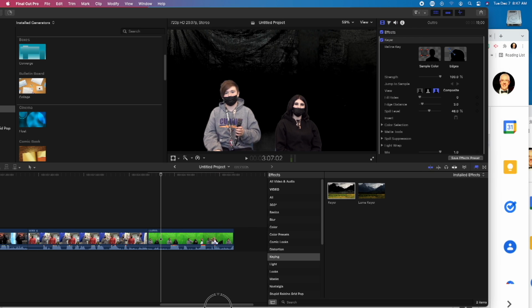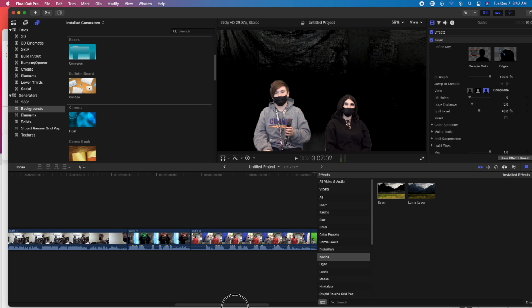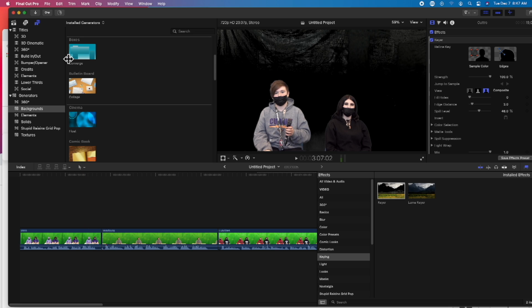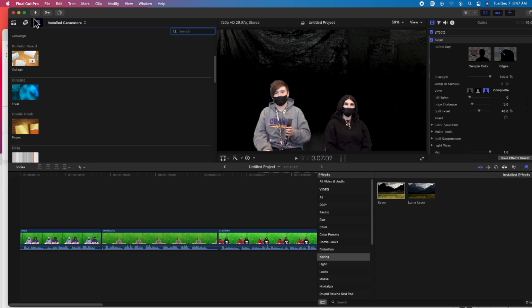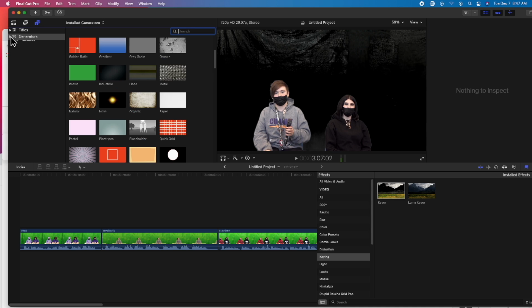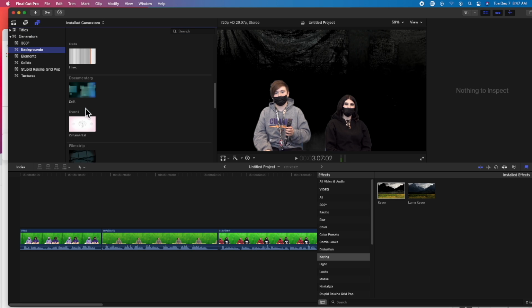All right, so the next thing is we can add a background now. The green has been taken out, so we have the background. Backgrounds are up here under titles, and we'll get into titles later on. What we want to look at right now is generators. There's a number of backgrounds that are available here. You can kind of scroll through.